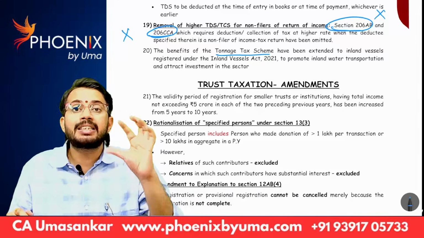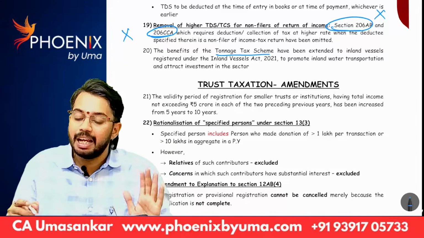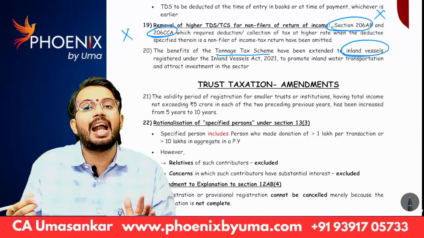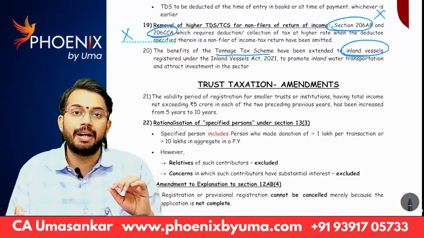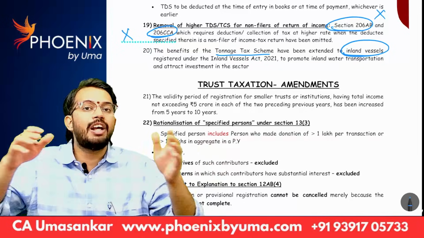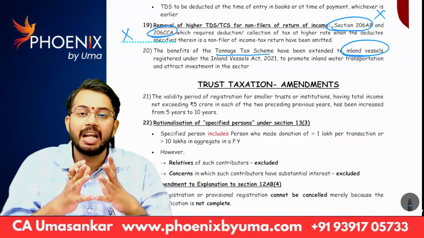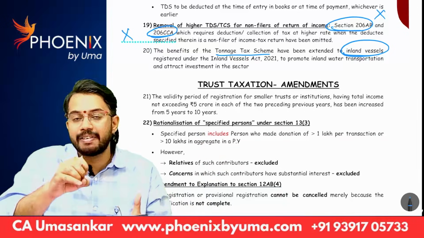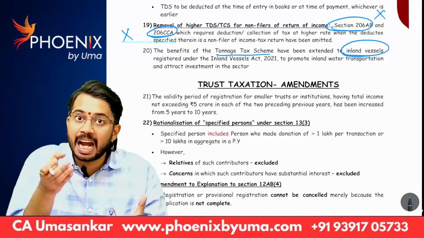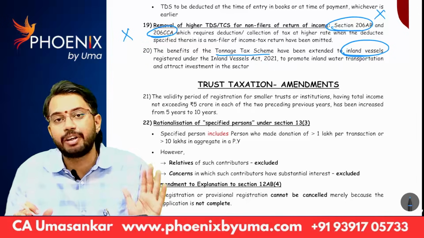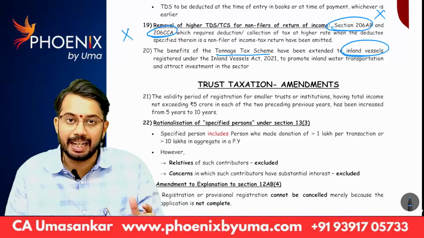But the tonnage taxation scheme recently is made applicable for inland vessels also. That is another amendment. That means within India also, whatever the inland vessels are there, if anyone is using inland vessels, for inland vessels also they can take benefit of tonnage taxation scheme.